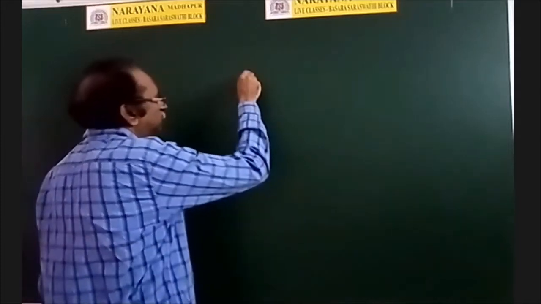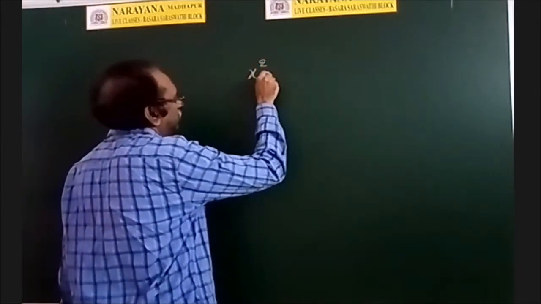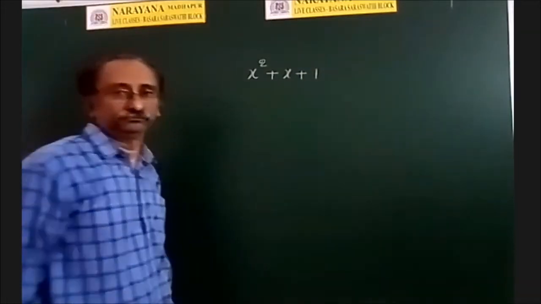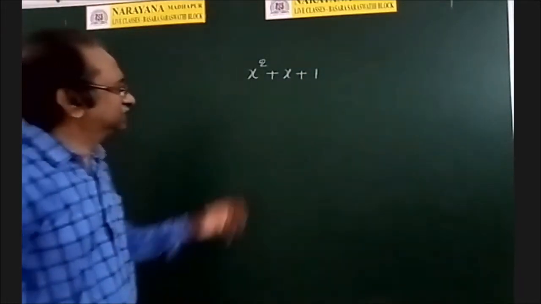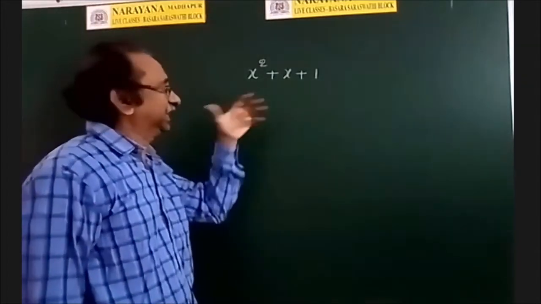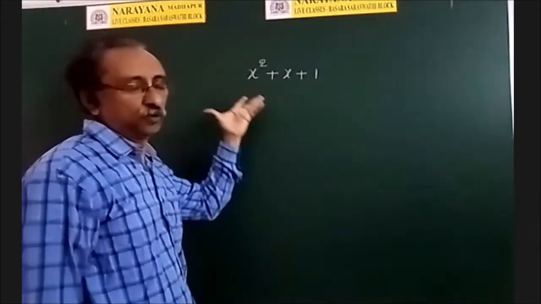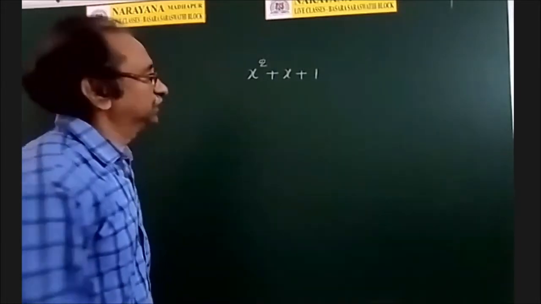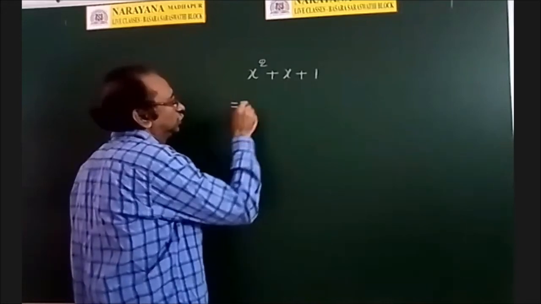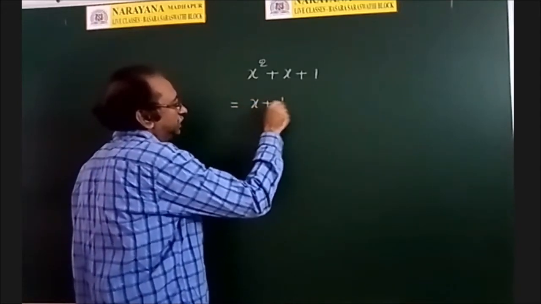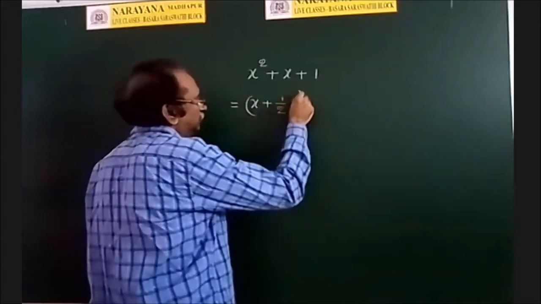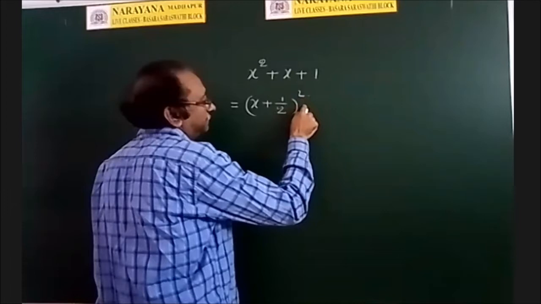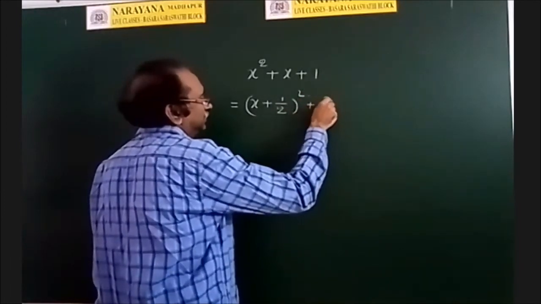Next. See, suppose the quadratic expression x square plus x plus 1. So, what is the sign of this expression if you substitute 4 or if you substitute minus 10, like that? So, what is the observation here? See, this is nothing but x plus a half whole square, that is x square plus x plus 1 by 4 minus 1 by 4 plus 1, that is plus 3 by 4.